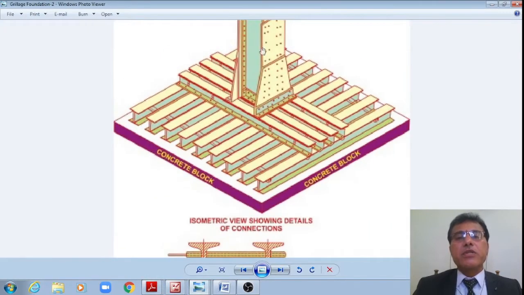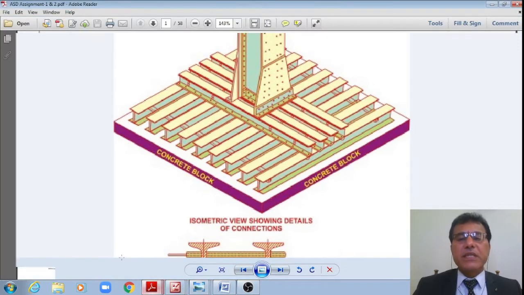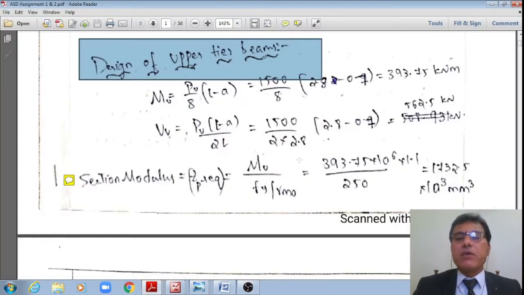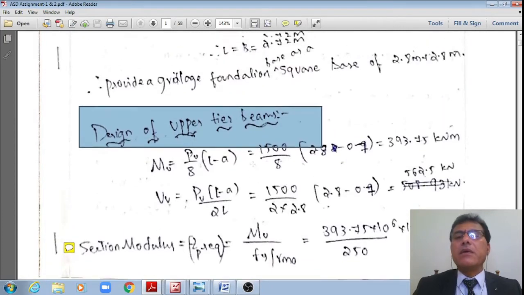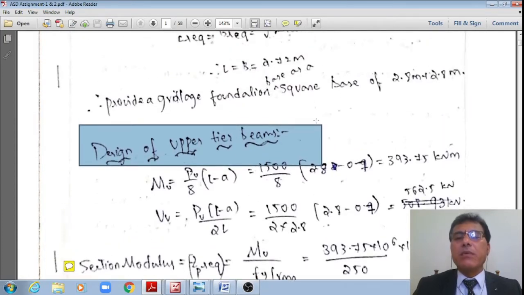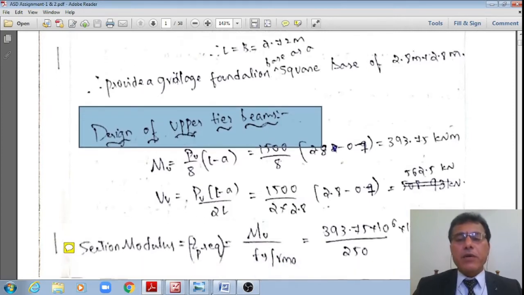Just now I fixed this dimension as 2.72, but I am providing 2.92 or more as appropriate, right?